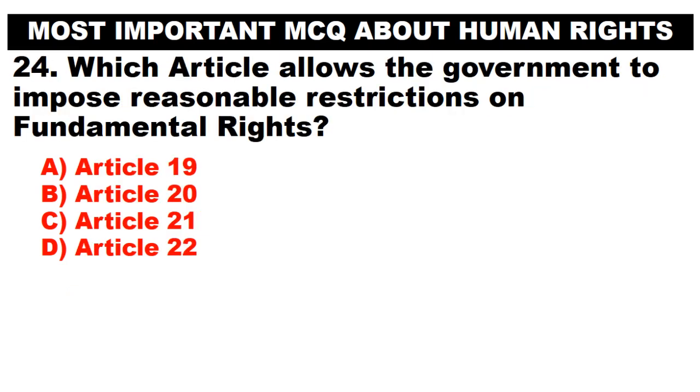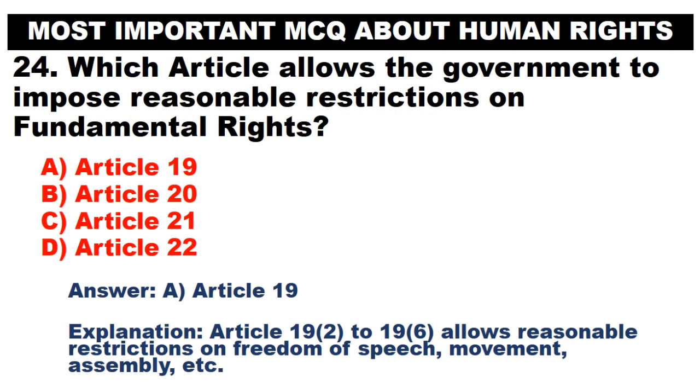Which article allows the government to impose reasonable restrictions on fundamental rights? A. Article 19. B. Article 20. C. Article 21. D. Article 22. Answer. A. Article 19. Article 19(2) to 19(6) allows reasonable restrictions on freedom of speech, movement, assembly, etc.